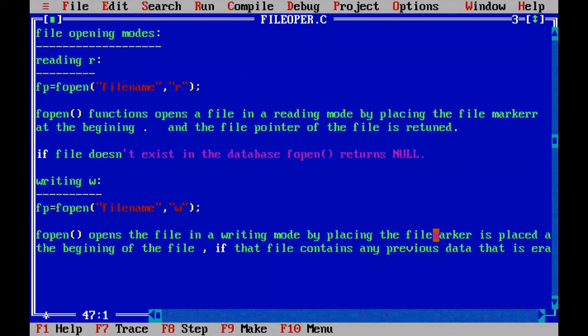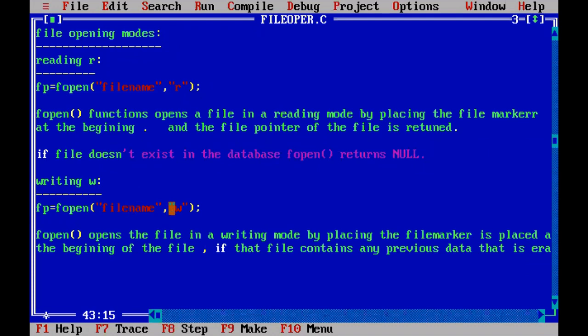What is erased? If the file already contains any data, that data is erased and the file is opened in writing mode by placing the file marker at the starting of the file. When you write one character, it will go to the next position. When you write the second character, it will go to the third position. When you write the third character, it will go to the fourth position. When you write the fourth character, it will go to the fifth. Like that, if you write one character, it will move to the next position to point to the next character.